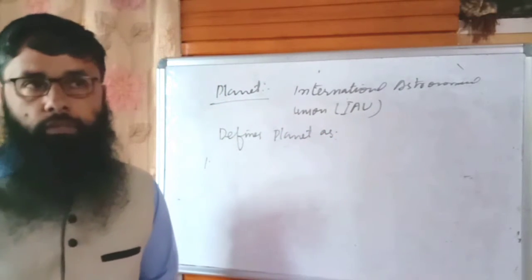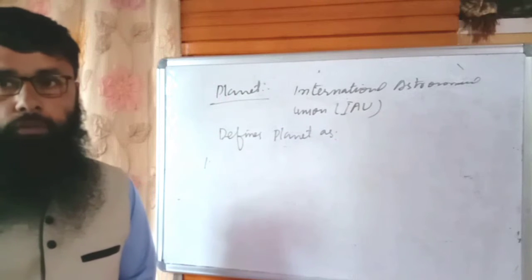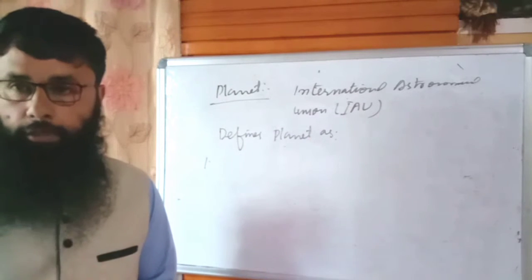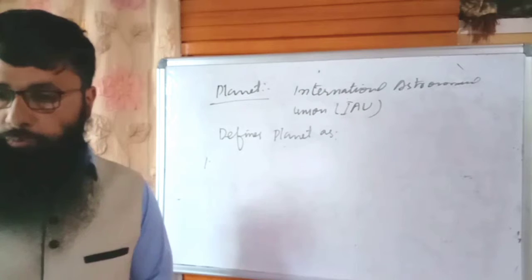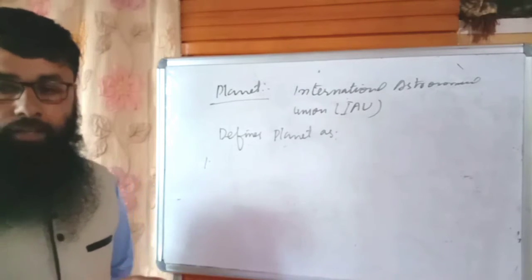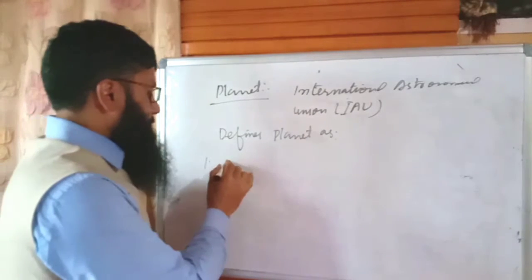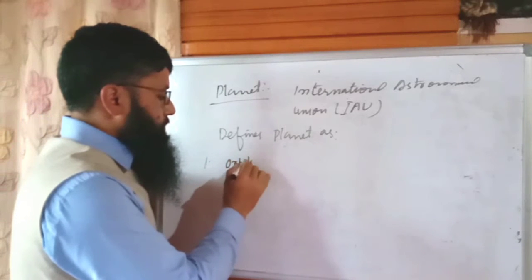There are certain characteristics, or we may say criteria, which define a planet as per the IAU. Number one is that it should orbit the sun.